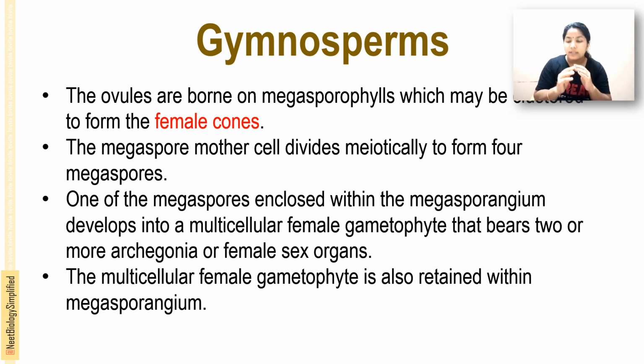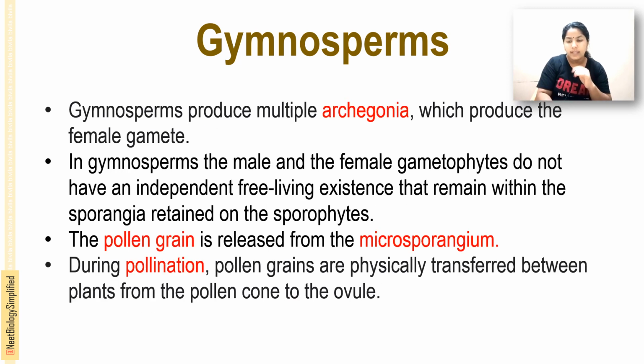This gametophyte is retained within the megasporangium. The gymnosperm produces multiple archegonia, each producing a female gamete.